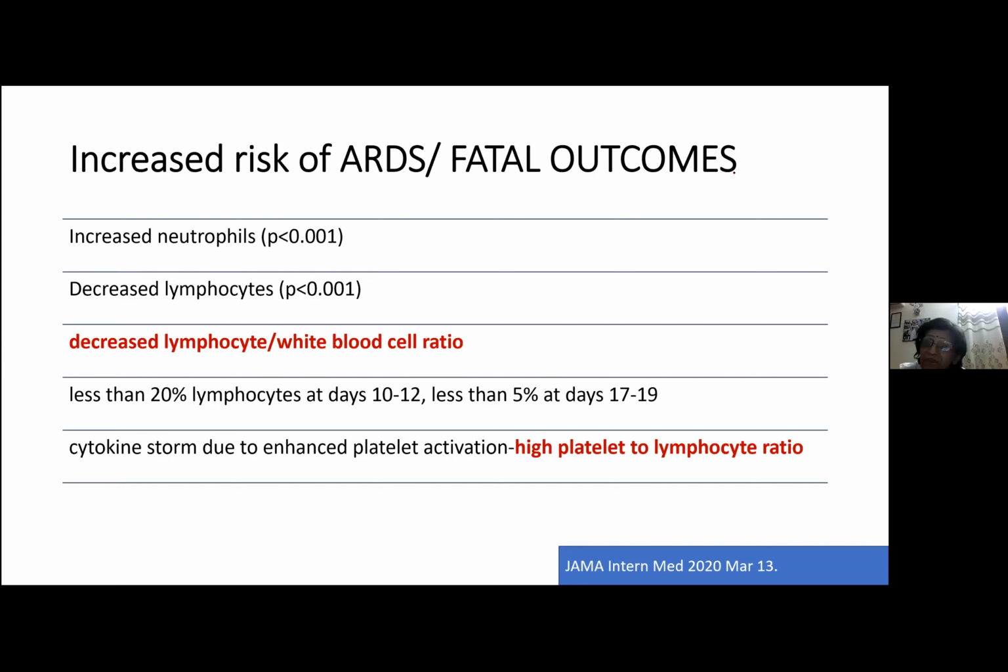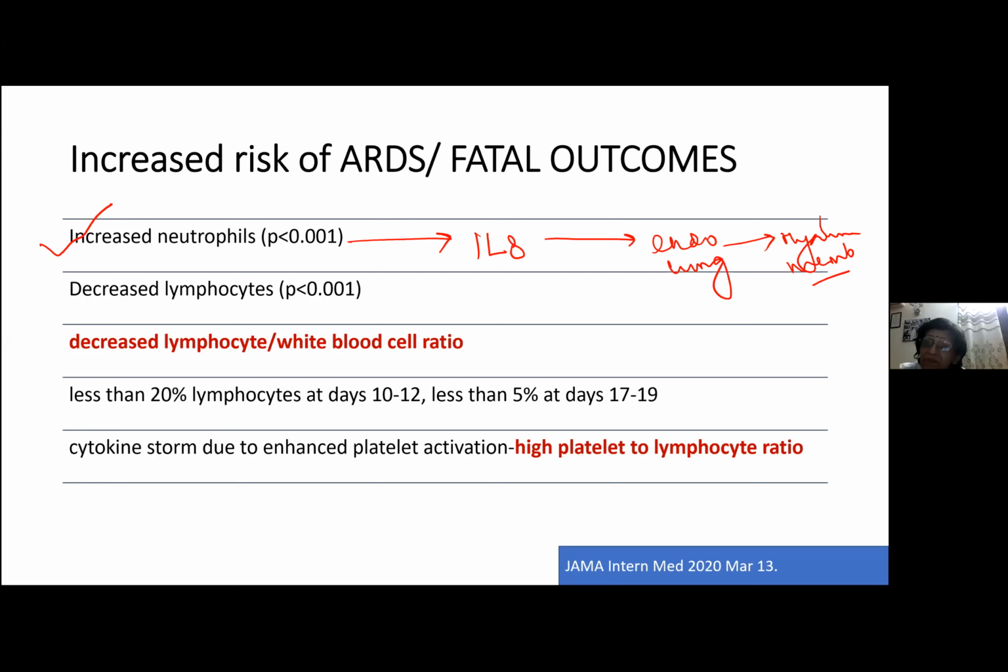So they found that people who had increased neutrophils have more prevalence of ARDS. I hope you understand why. If you know the pathogenesis of ARDS, you know neutrophils are the predominant cells which cause damage to the endothelium of the lung, because they release an interleukin called interleukin 8, and this goes and damages the endothelium of the lung. And because the endothelium of the lung is damaged, it tries to heal later on by forming hyaline membranes. So that is why the ARDS prevalence is high in those group of patients where the neutrophil count was high.